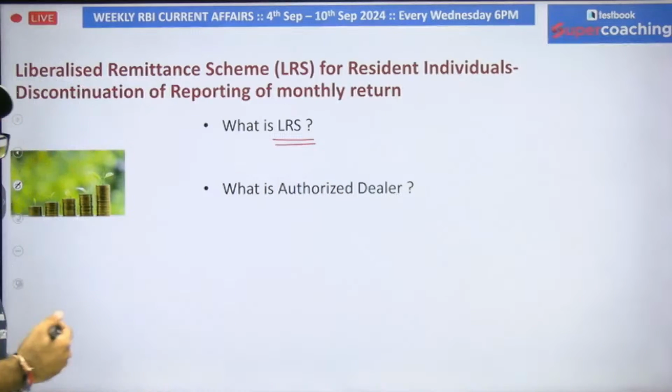Now the question is, what is the meaning of the liberalized remittance scheme? How is this remittance scheme important with respect to your upcoming examination? What all things you need to note down in this particular scheme are going to be discussed.